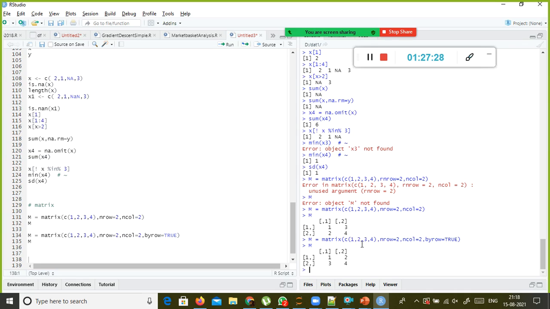Another interview question, the next question, is about the diagonal values. I want to add 10 to the diagonal values alone. How can you do that? These are all the exercises for you guys. You give it a try.